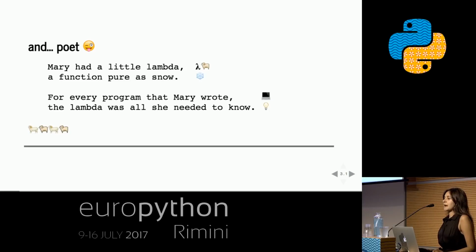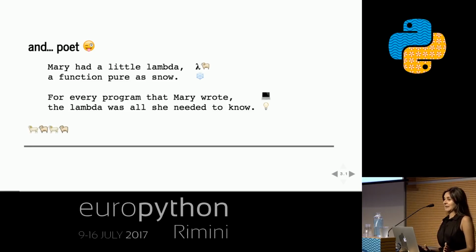One other important thing to know about me, I like emoji, and I like writing silly code poems about the Lambda calculus. I wrote you a poem. It goes, Mary had a little lambda, a function pure as snow. For every program that Mary wrote, the lambda was all she needed to know. Where's my thunderous applause? I'm just kidding. I know, it's not a very good poem. That's why I write software for a living.